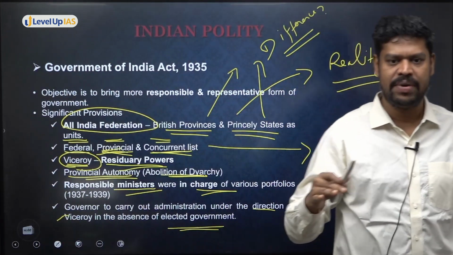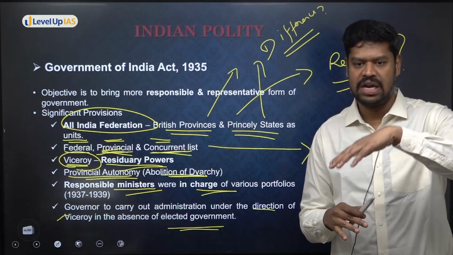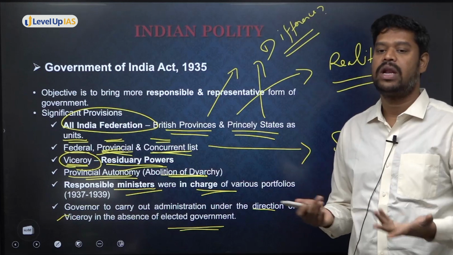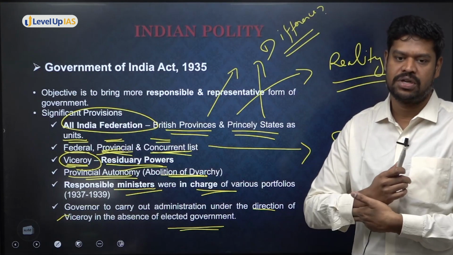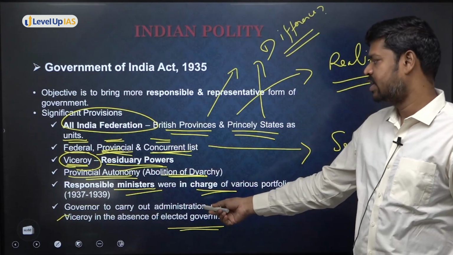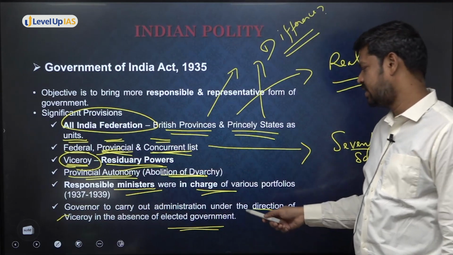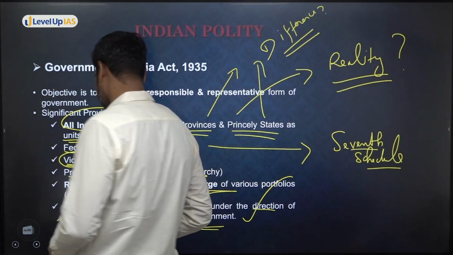The elected government under the overall supervision of the governor. So this is during when there is an elected government. But when there is no elected government, then who will carry out the administration? The governors, through the direction of the Viceroy. So this provision was also there as a part of the Government of India Act 1935.